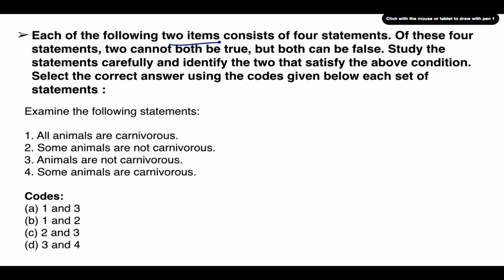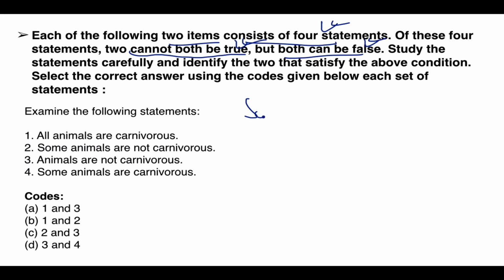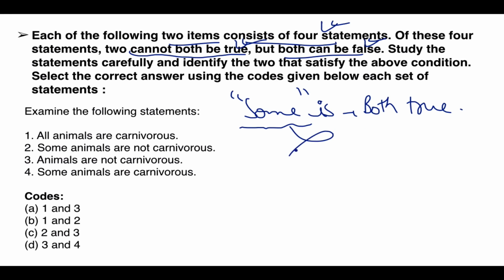Examine two items consisting of four statements where both cannot be true but both can be false. Okay, so it's very simple. If "some" is there, then both can easily be true, and both might not be false. So if the word "some" is there, then the answer is wrong.